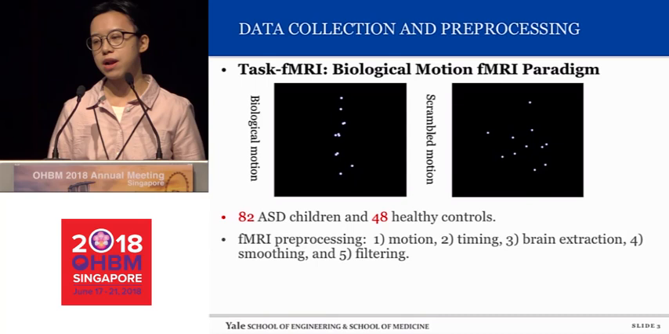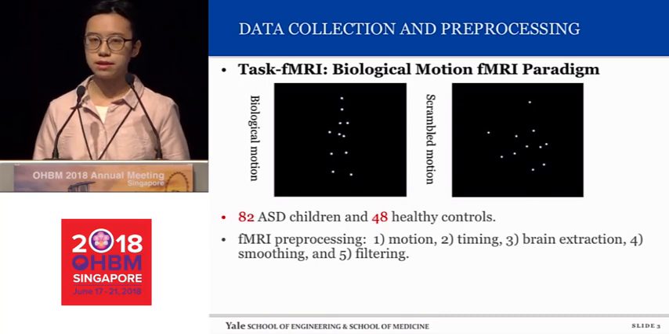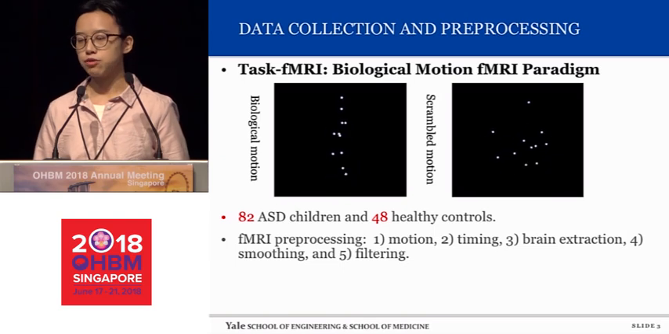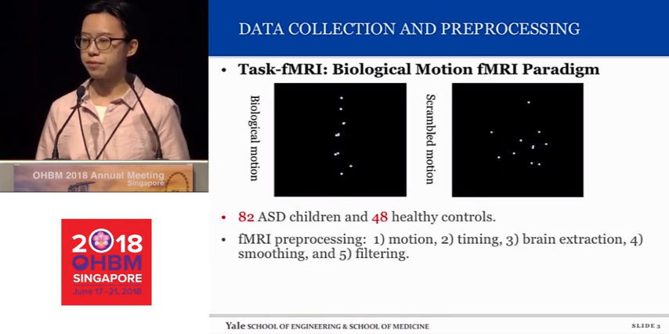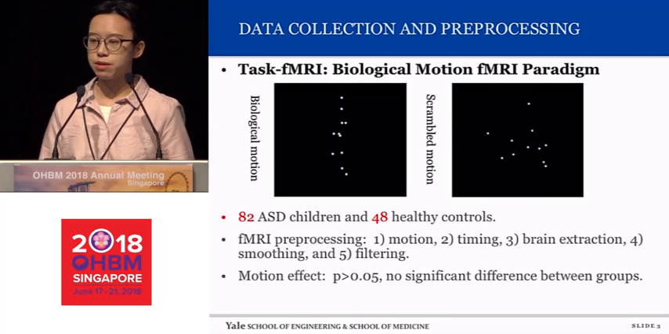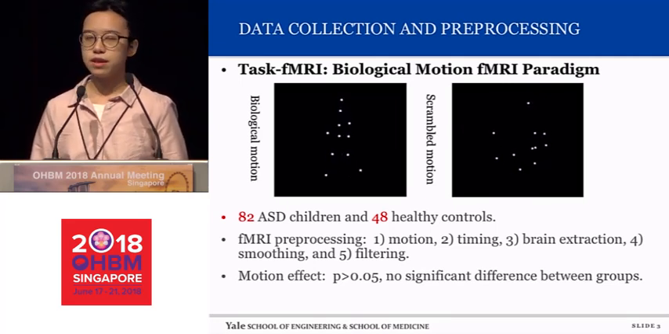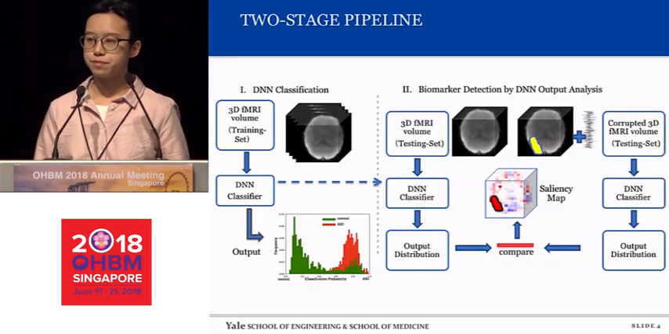And for the raw fMRI, we did this kind of pre-processing: motion correction, timing correction, brain extraction, spatial smoothing, and temporal filtering. And also, we examined the motion effect and found that there is no significant difference between the groups.